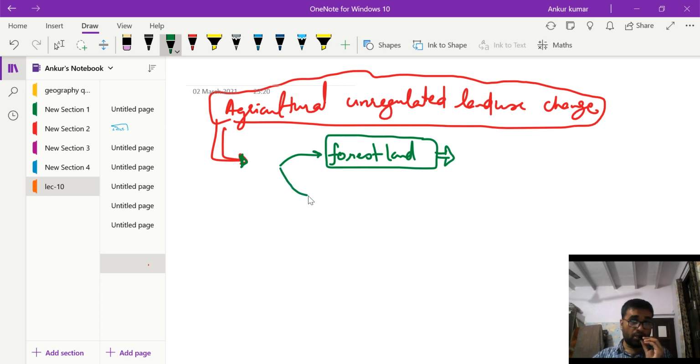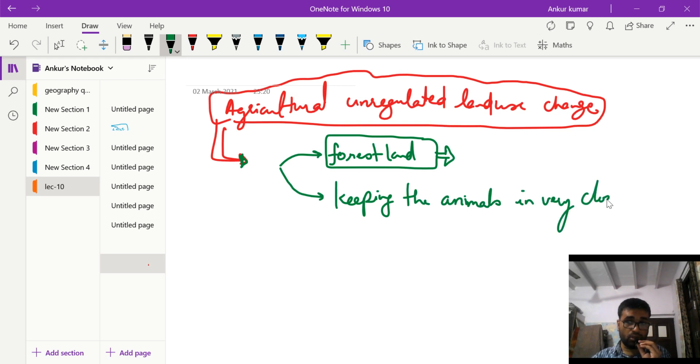The second aspect is that in the agricultural areas we are keeping the animals in very closed spacings.